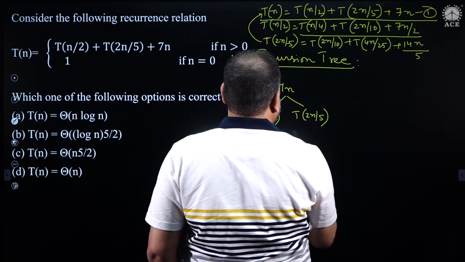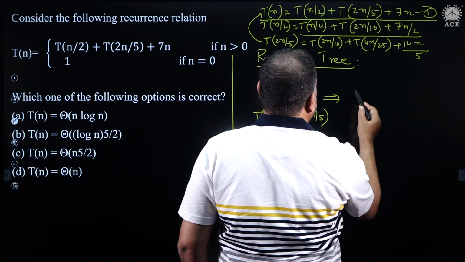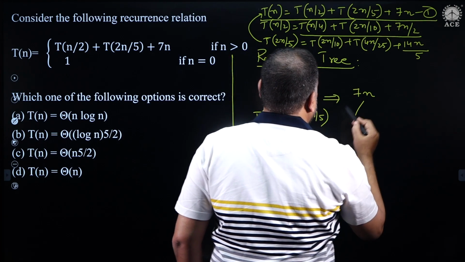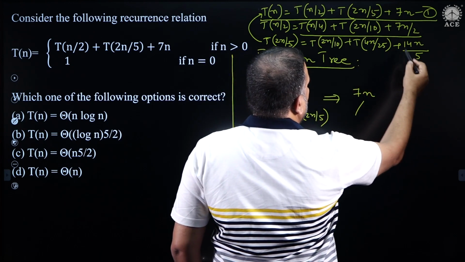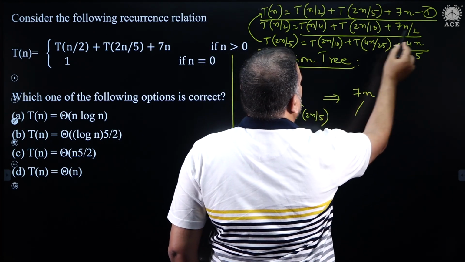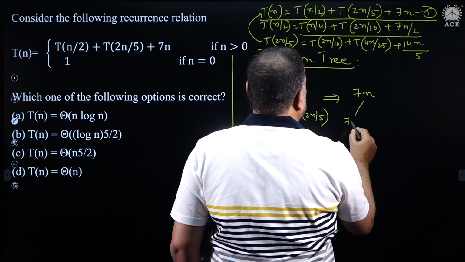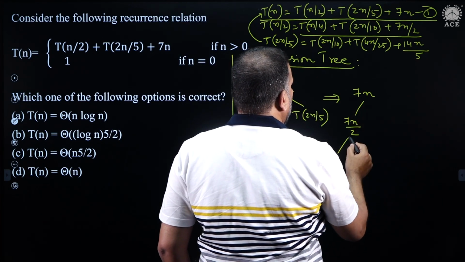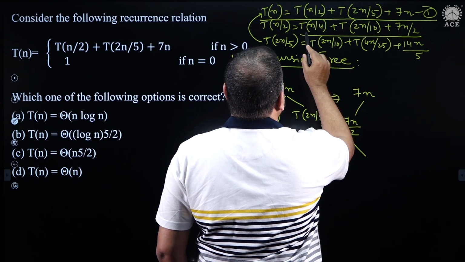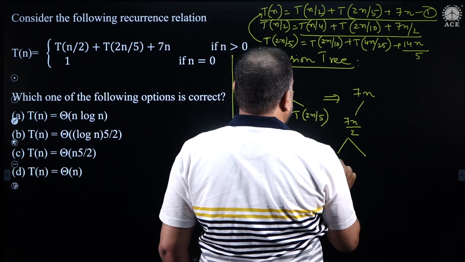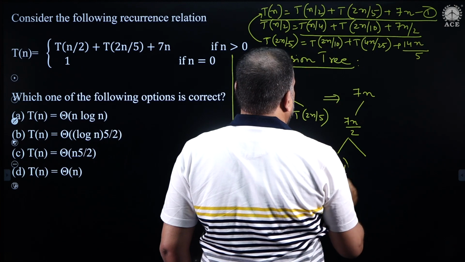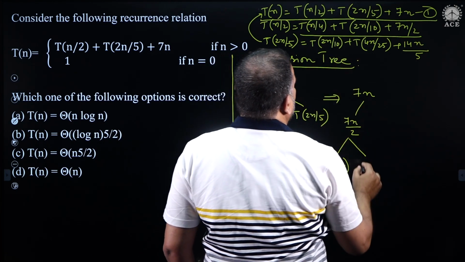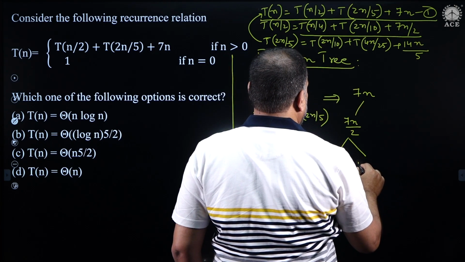So, now if I substitute, the recurrence tree will get expanded. The root is 7n, and then T of n by 2, the value is 7n by 2. And what are its children? Its children are T of n by 4 and T of 2n by 10.